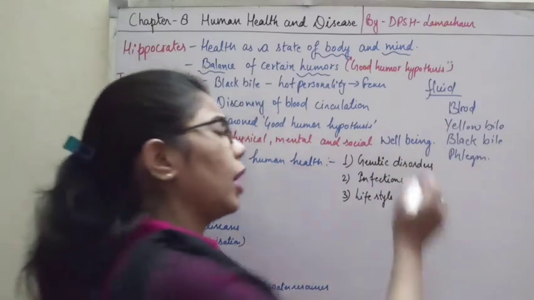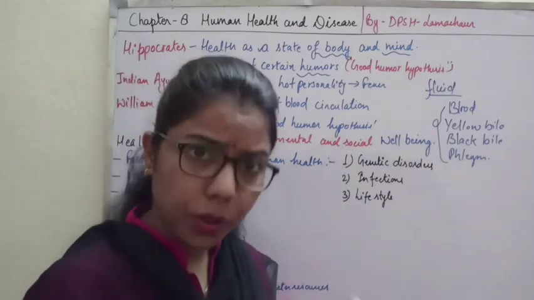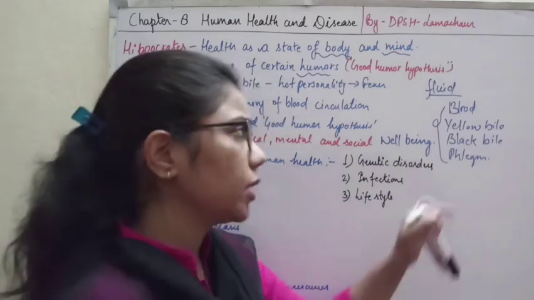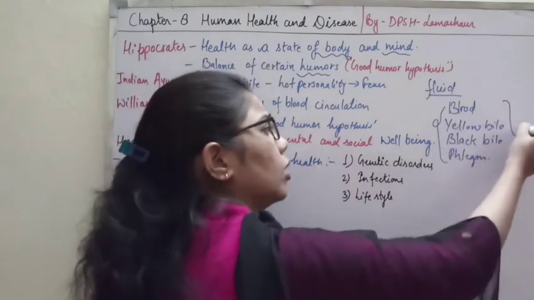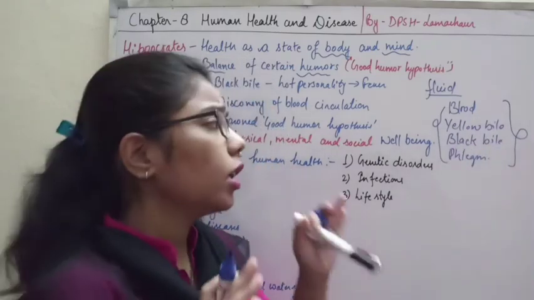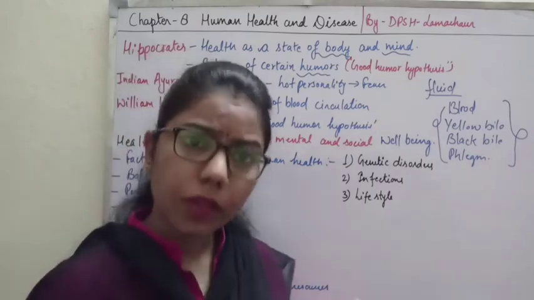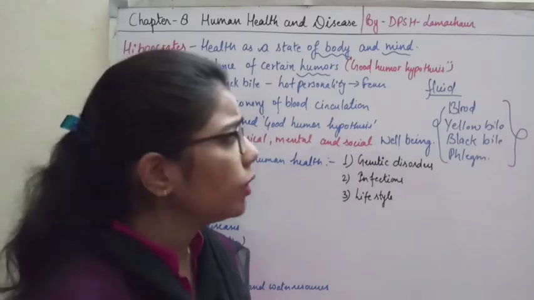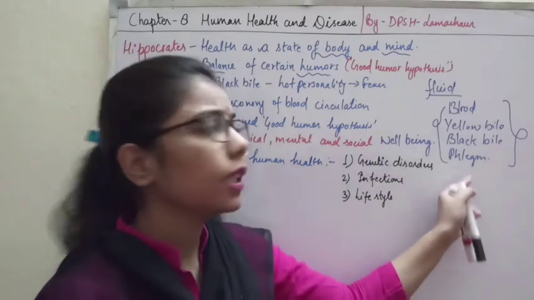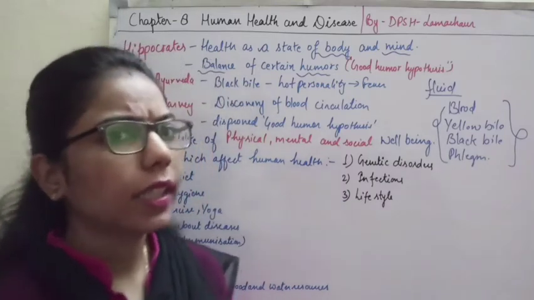According to Hippocrates, we have four types of humor present in the human body. If the amount or concentration is normal, the person will be healthy, and if there is any disturbance in these humors, it will give rise to disease.